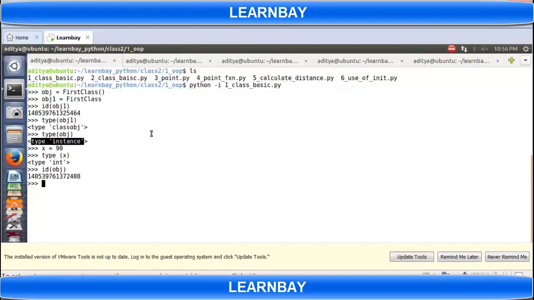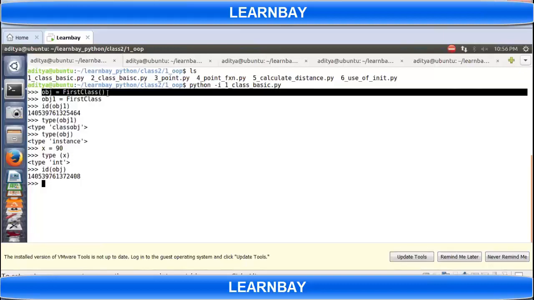It is the same thing said in a different way. It might be giving some kind of address of that object. But you created that object using this first class, right? Yes, obj equals first class with parentheses, and then you are asking for the type of obj.